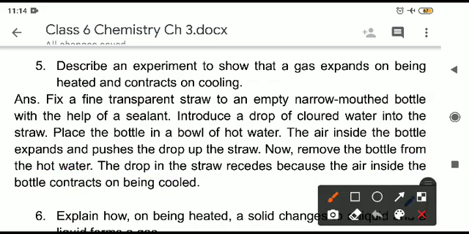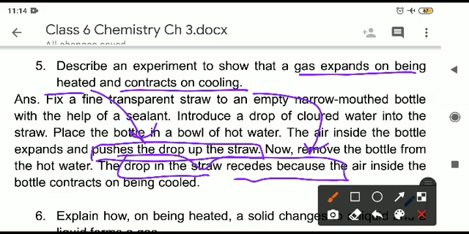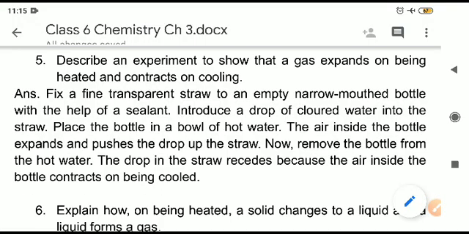So what did we understand from this? We have understood that a gas will expand on heating. That is why the drop has come upwards in the straw on heating only. Next is gas contracts on cooling. How have we understood? Because the drop in the straw has receded on cooling down. So these are the changes that take place in the gas. Gas expands on heating and contracts on cooling.